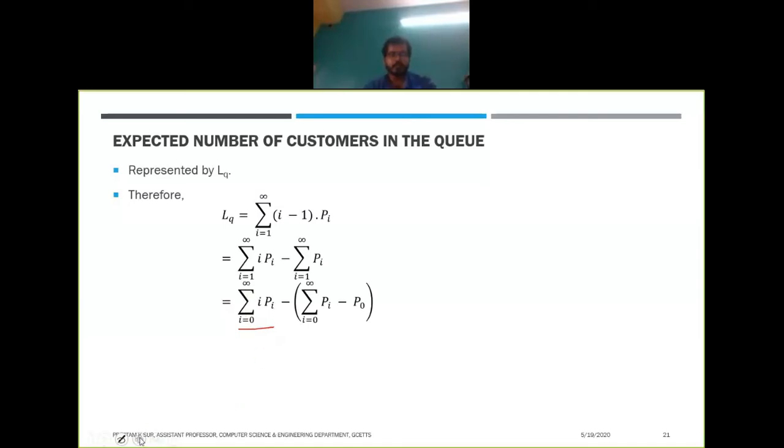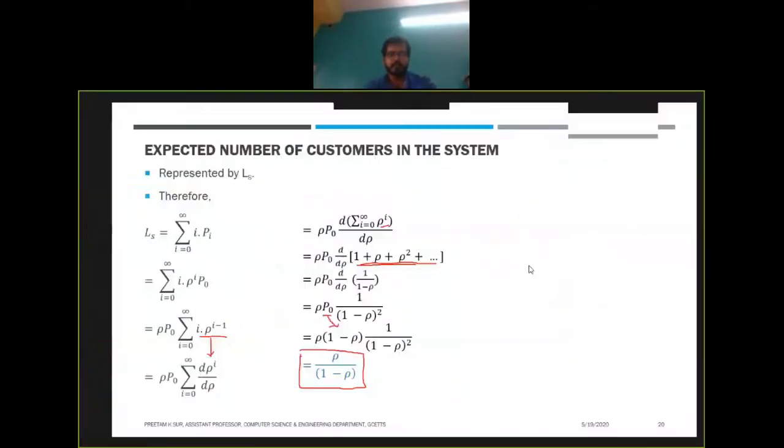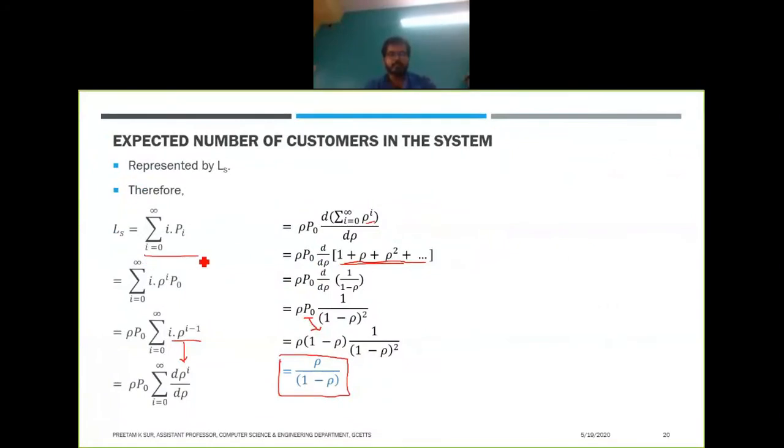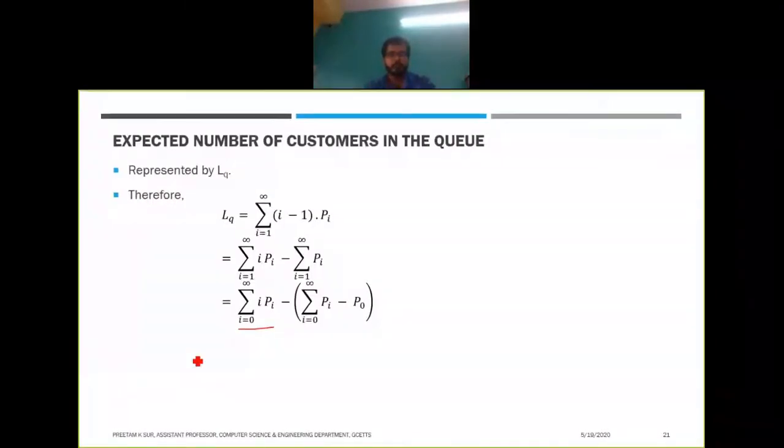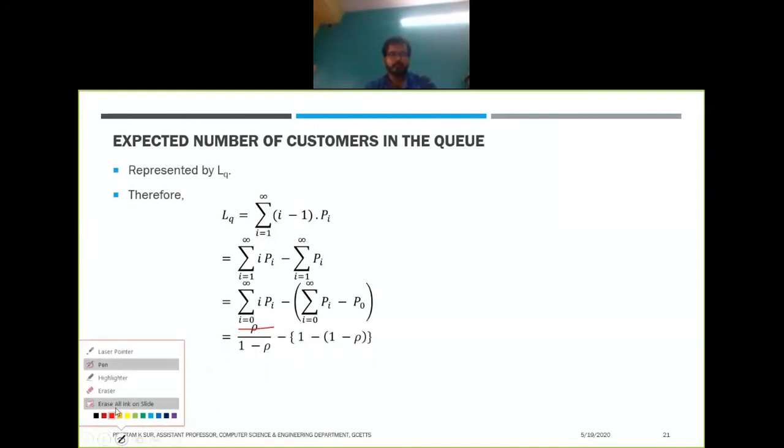So here we have Ls, the number of persons in the system, right? And for this we found the solution is rho divided by 1 minus rho, right? So same here, for this we'll get that term, rho divided by 1 minus rho.